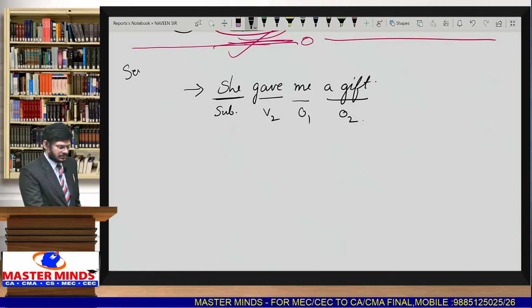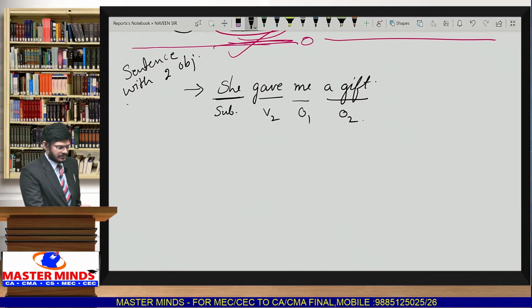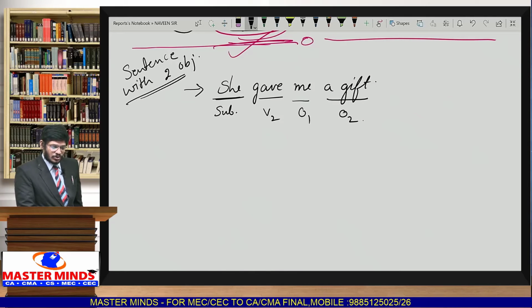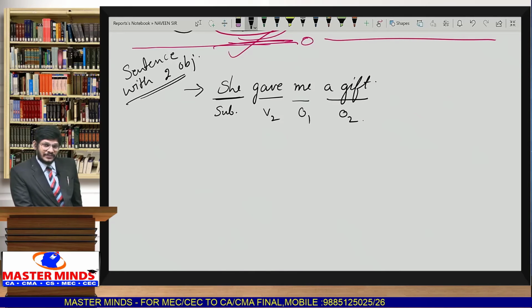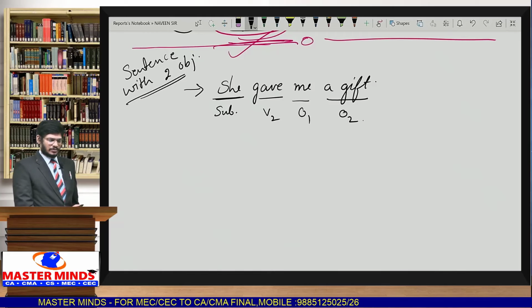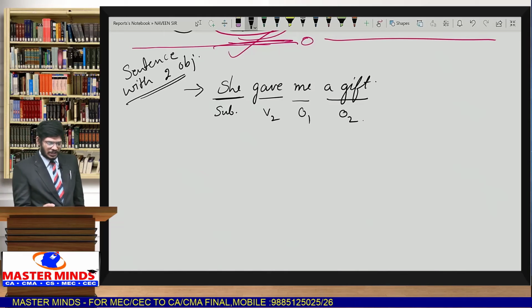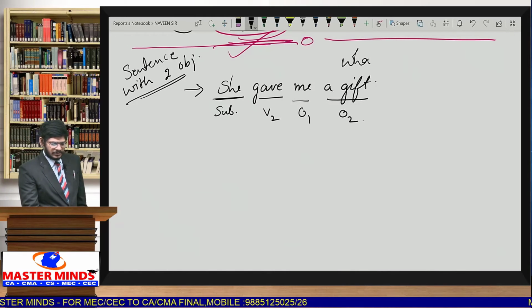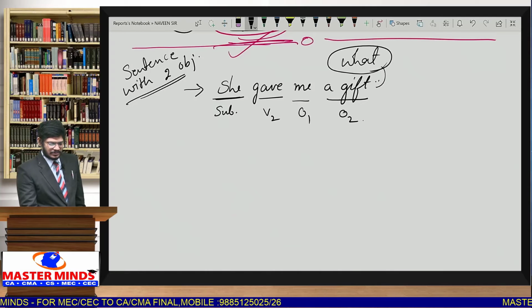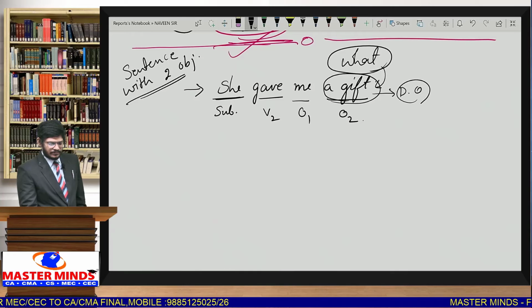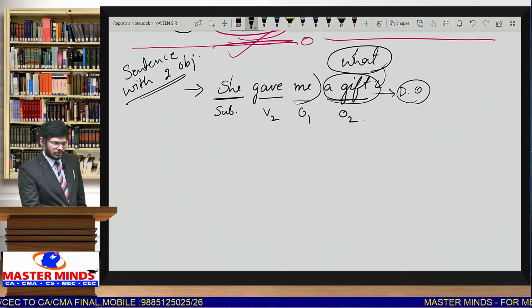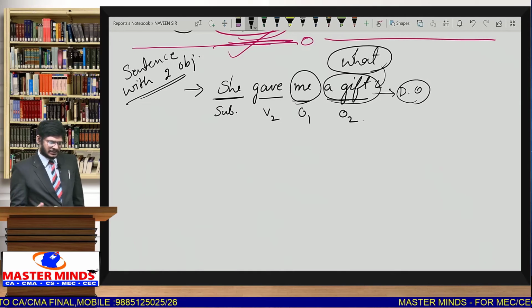Whenever sentences are given with two objects, first of all you have to identify what is the direct object and what is the indirect object. When you question what, your basic concepts are helping. You will get the answer as gift. So this is the direct object. To whom? To me. This is the indirect object.